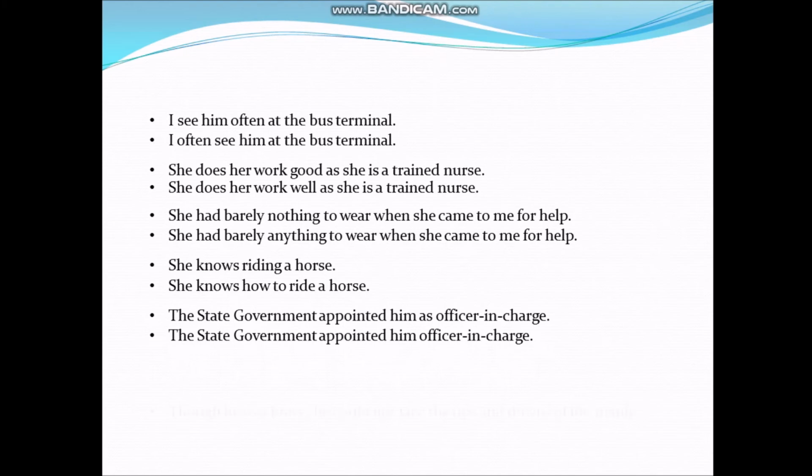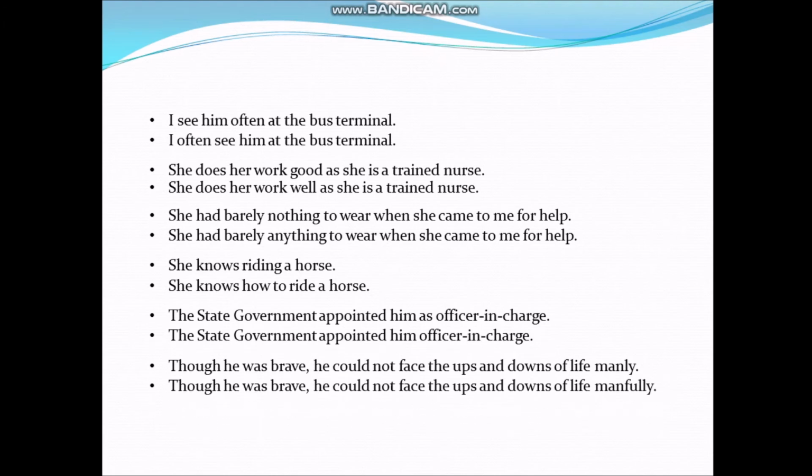Next, though he was brave, he could not face the ups and downs of life manly. Here, change manly into manfully because manly is an adjective, it means brave or strong. So, what is the correct sentence? Though he was brave, he could not face the ups and downs of life manfully.